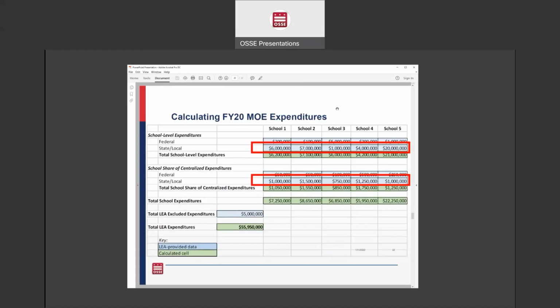So when we're calculating the FY20 MOE expenditures, basically we're totaling up all of the state and local expenditures that you're submitting in the application and comparing it to the state and local spending from the prior year, which you submitted last year. So we're taking the data that you submitted last year and comparing it to the data that you're submitting this year to do the MOE test. And when I go through the application walkthrough again, I'll show you where that MOE calculation is done. It's done automatically within the application.